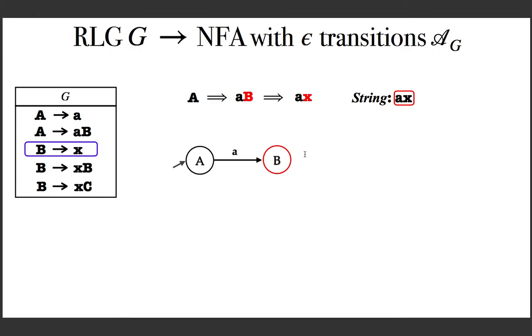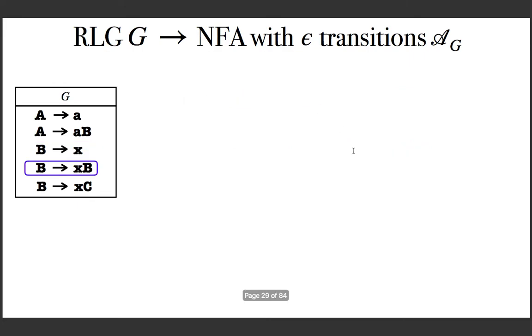So basically you need a path going from the state for B to a newly constructed state, because in the right side there is no variable, with the label as X. That's what you do. For B goes to X, if there is no variable in the RHS, from B we need a path going to a newly added state with the label as X, and you need as many intermediate states as required depending on the number of symbols in X. Go to the next rule.